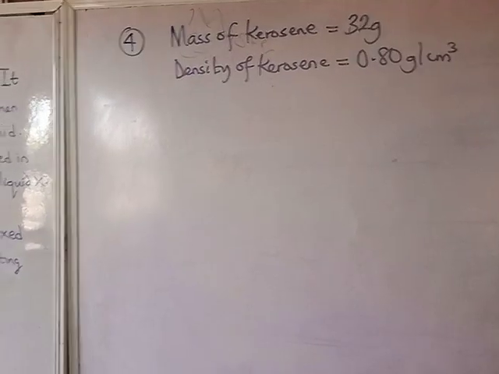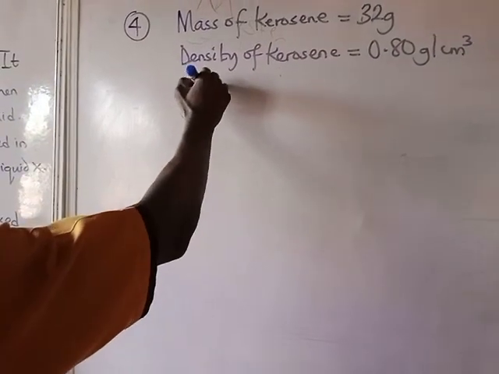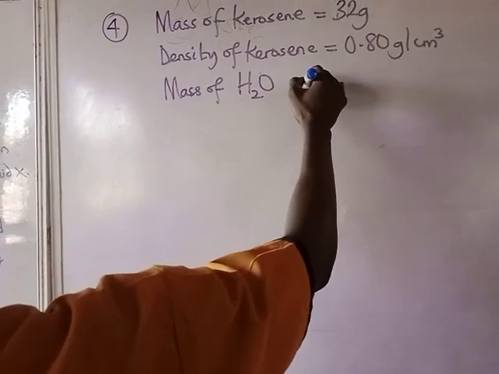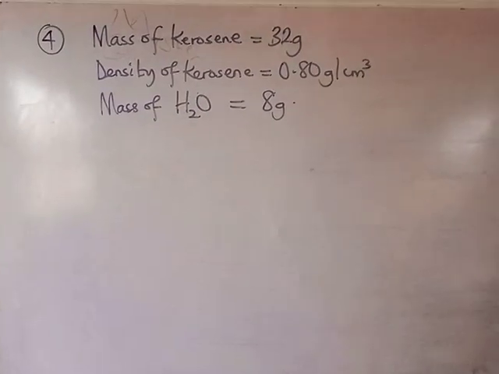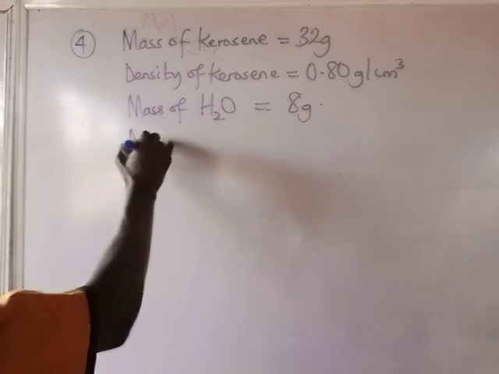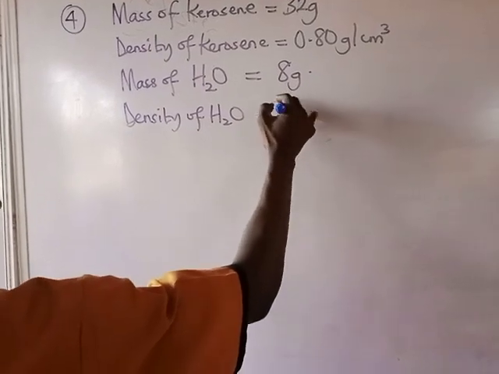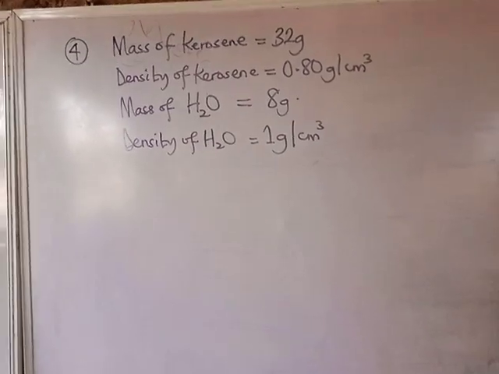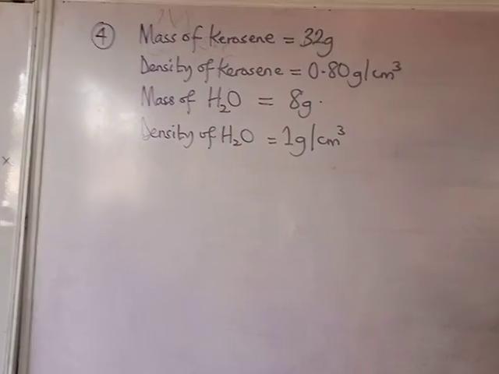It said if they are mixed with 8 grams of water, the mass of water, H2O, is 8 grams. It said what's the density of the resulting mixture when they are mixed together? Again, you should remember that the density of water is 1 gram per cm cube. That's a constant. It was not given because you are expected to have mastered and known that density of water. And you have to calculate the density of the resulting mixture.